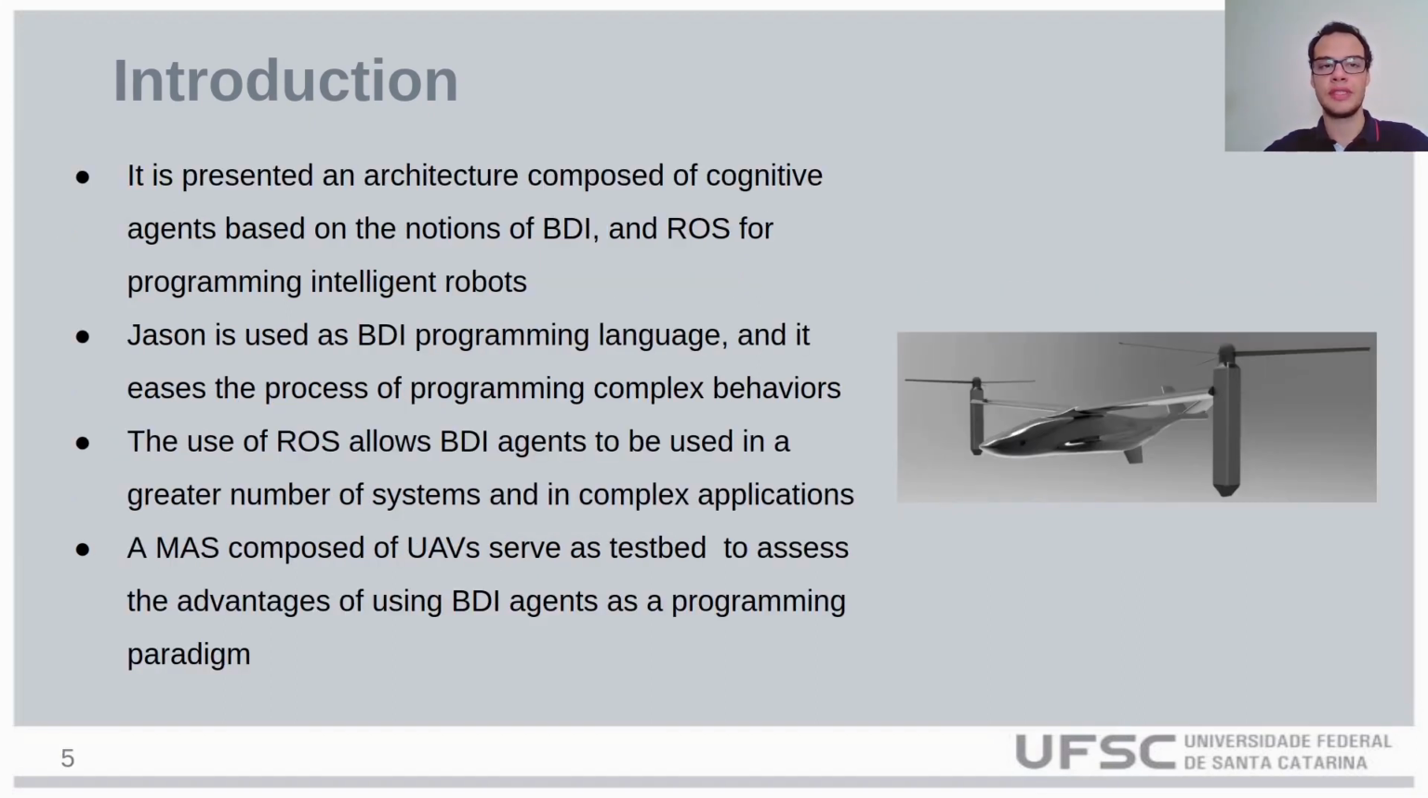In this work, we present an architecture composed of cognitive agents based on the notions of BDI and ROS, the Robot Operating System, for programming intelligent robots. We use Jason as the BDI programming language since we believe it eases the process of programming complex behaviors. Also, the use of ROS allows BDI agents to be used in complex applications. In this work, we use a multi-agent system composed of UAVs as a testbed to assess the advantage of using BDI agents as a programming paradigm.